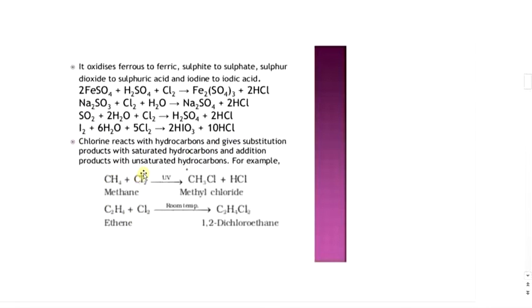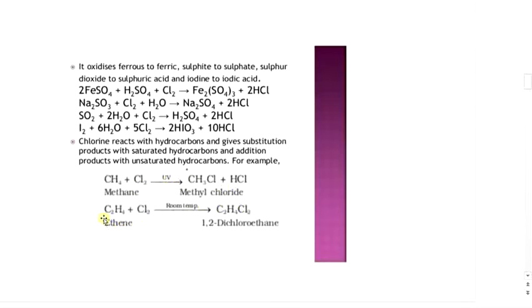Chlorine reacts with hydrocarbons and gives substitution products with saturated hydrocarbons and addition products with unsaturated hydrocarbons. For example, when methane reacts with chlorine, methyl chloride is formed. This reaction takes place in the presence of ultraviolet light.